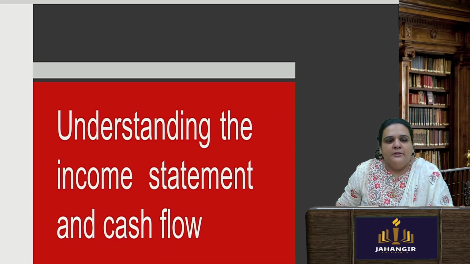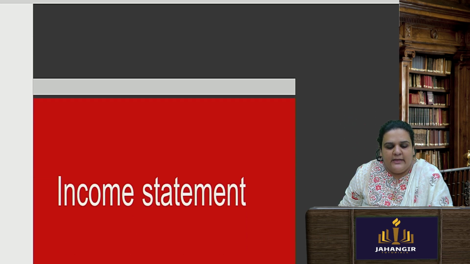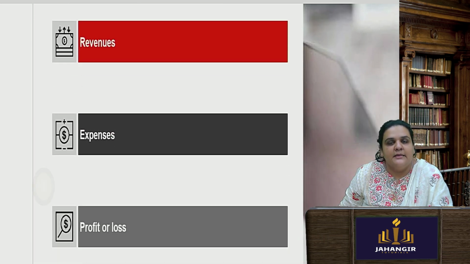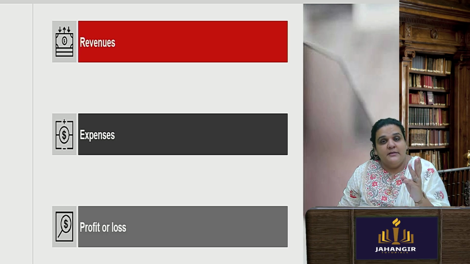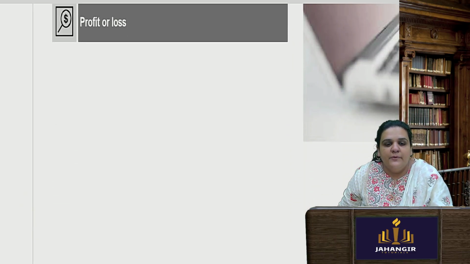So that was about the balance sheet. Now talking about understanding the income statement and the cash flow. Okay, now the income statement will always be again in three main sections, like in the balance sheet three sections: assets, liabilities, shareholders' equity. Income statement three sections: revenue, expenses, and profit and loss. Okay, so everything we have to understand.